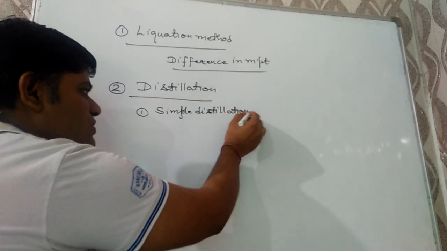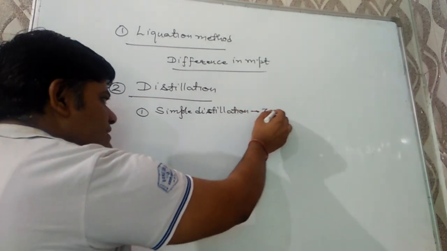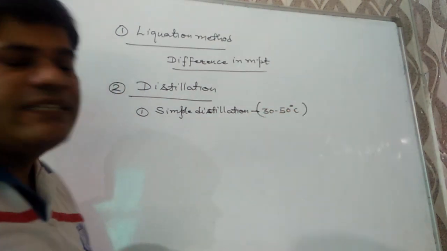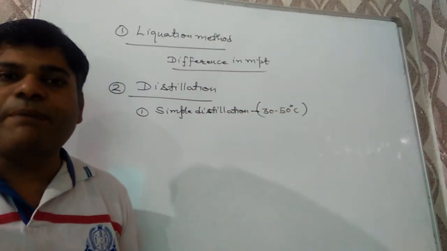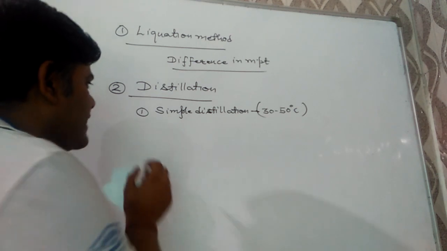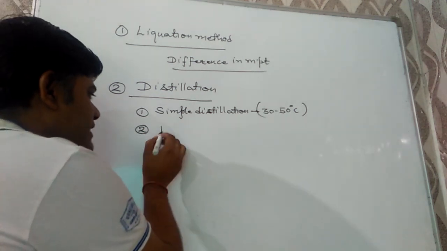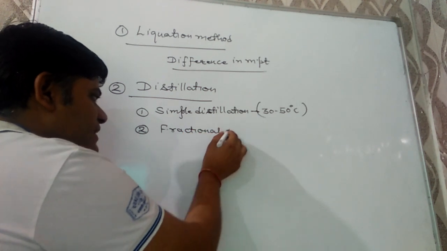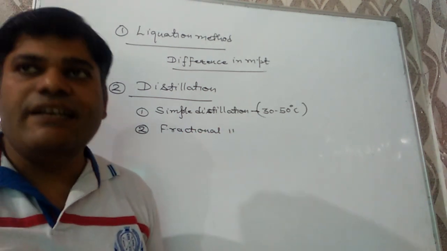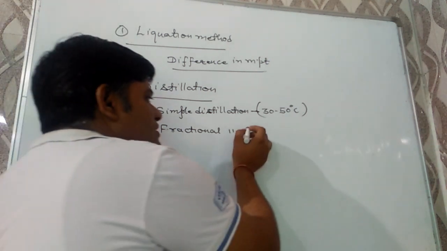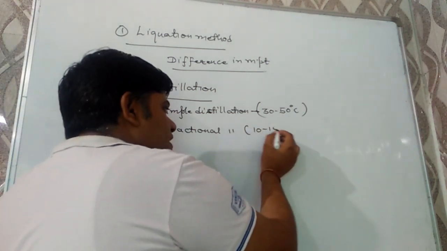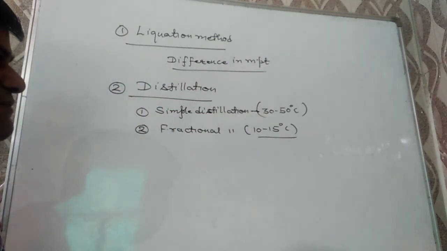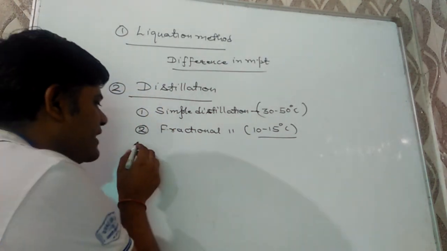Simple distillation is used when the boiling point difference is from 30 to 50 degrees centigrade. The second type of distillation is fractional distillation, and this method is used when the boiling point difference is from 10 to 15 degrees centigrade.